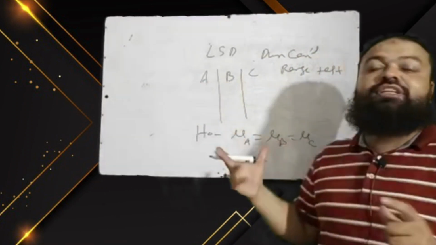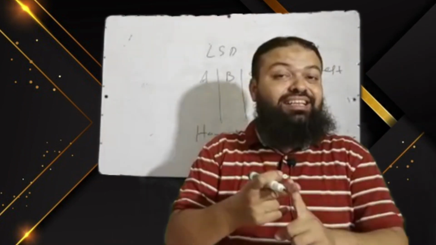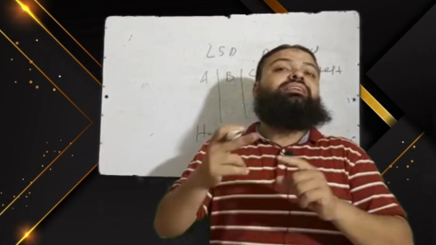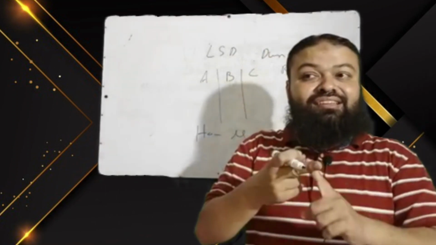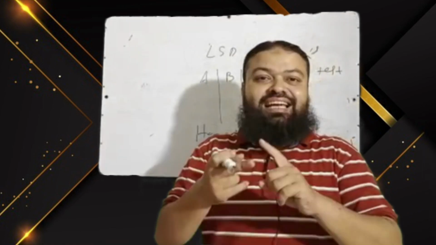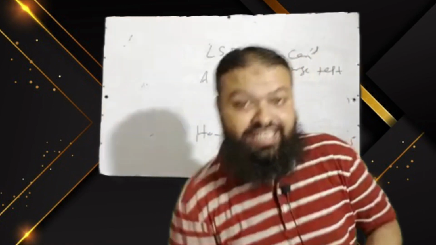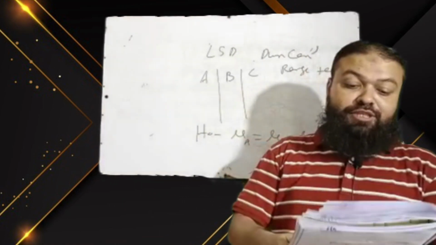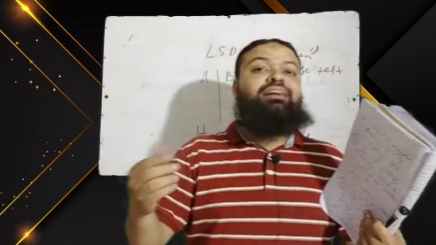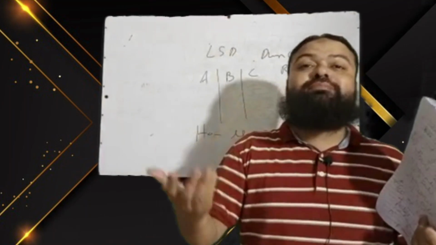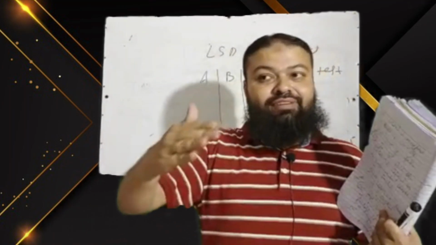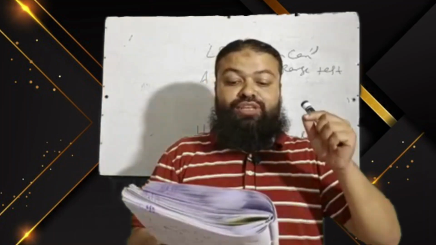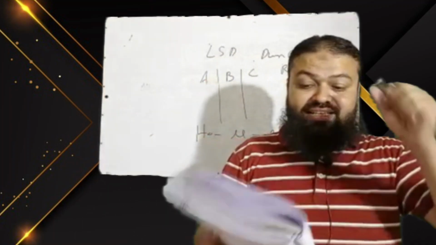And when H naught is rejected and there is a difference between the treatment means, and this is checked by LSD and Duncan's multiple range test, it means A is the correct option. We apply LSD or Duncan multiple range test when there is a difference between the treatment means, when the null hypothesis about equality of means is rejected. That is the correct option in the exam.